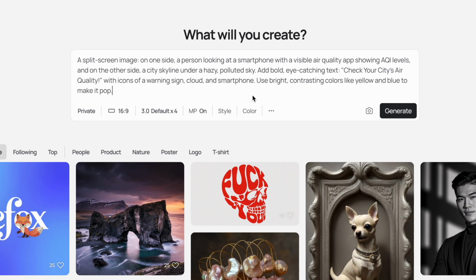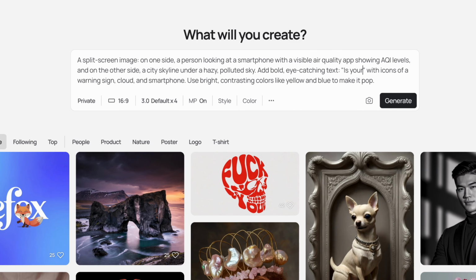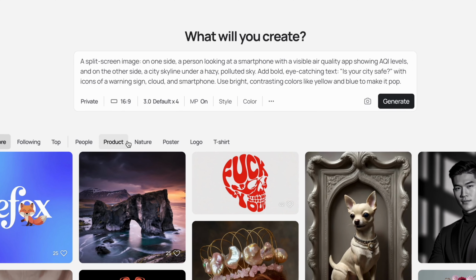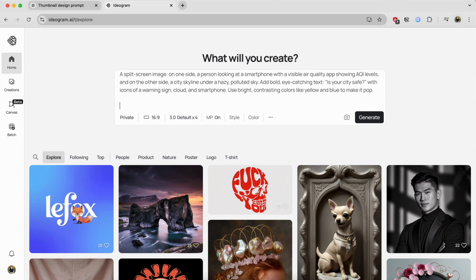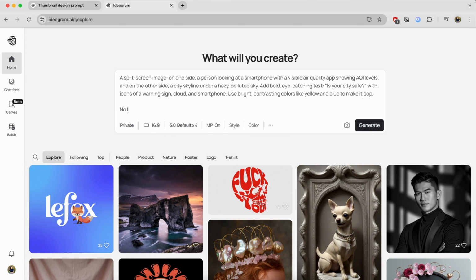You can make changes in the prompt if you need to. You can see that the text on the thumbnail is bold and clear. Let's say I want to change the title. Instead of check your city's air quality, I want to change it to is your city safe, because I think it would be more effective. So you can change the text as you like, and similarly other parameters can be changed too. This prompt also tells that the background is like a hazy city skyline. You can change it as per your preferences. I don't want any particular logos on my thumbnail, so I'm going to write in the end, no logos please. This is completely optional, you can skip it.